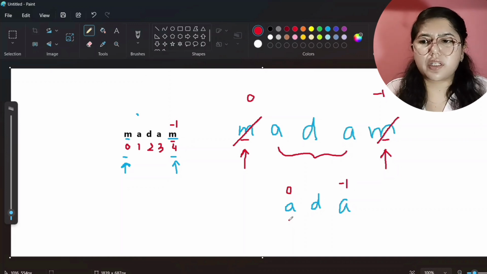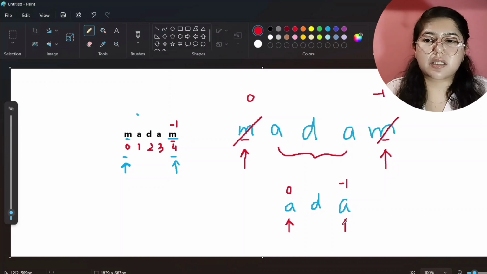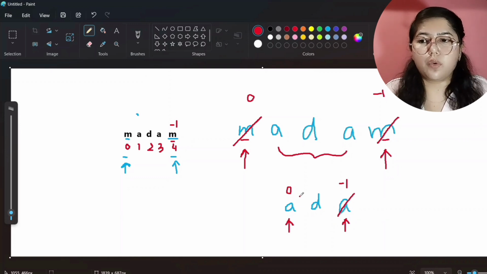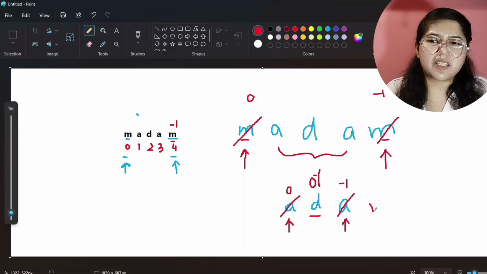So now I will tell my code editor that you do one thing. Now you check whatever the first character is there, means the 0th index character, and the last index character. Is this same? If they are same, then it can be a palindrome. So we have checked this also, and now this will be removed from my string. Now only one character is remaining. If one character is remaining, you can compare this only with this. Then this will be only the 0th index and this will be only the -1 index because first and last character are same. So yes, they are same, means it is a palindrome.